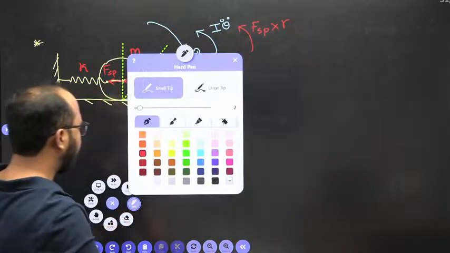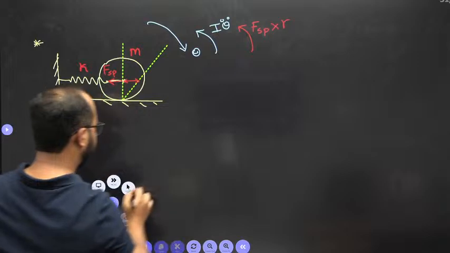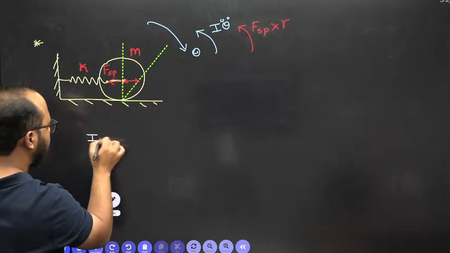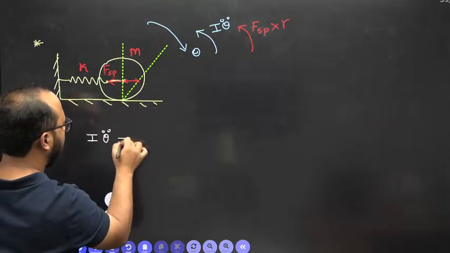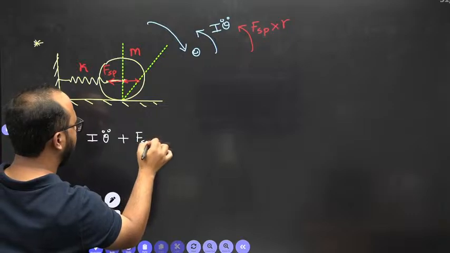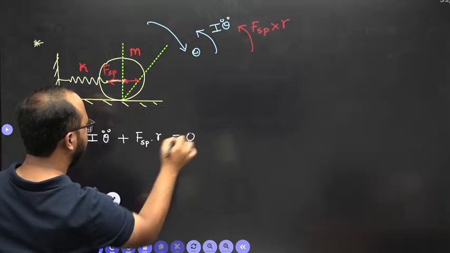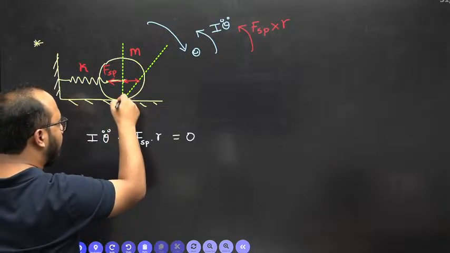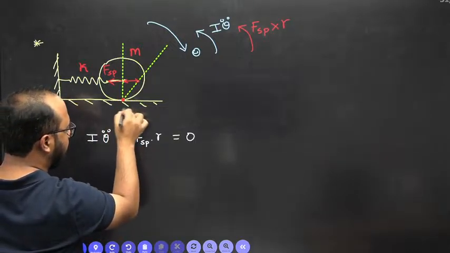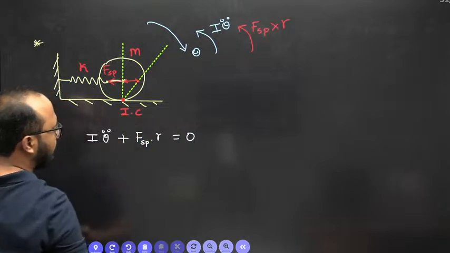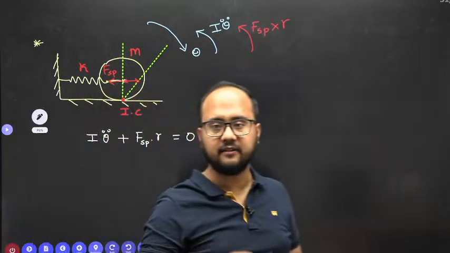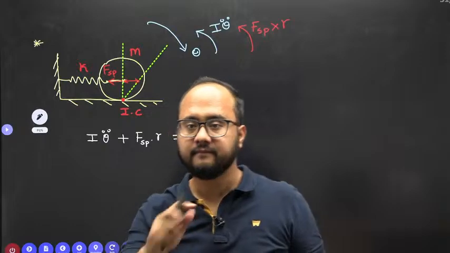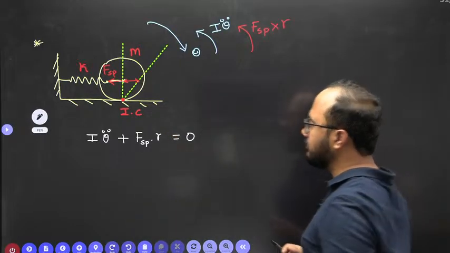Okay, now see how we will solve it. Inertia torque I theta double dot plus this spring force moment multiplied by r equals 0. Now the mass moment of inertia you have to take about the point about which rotation is happening. This is the eye center for a disc. How to write the mass moment of inertia?